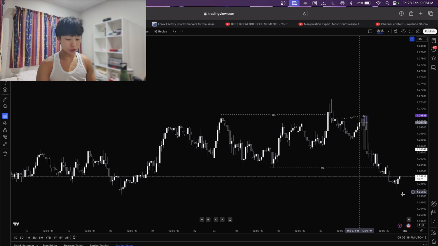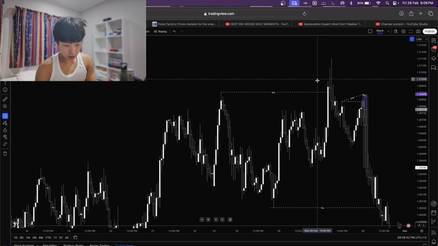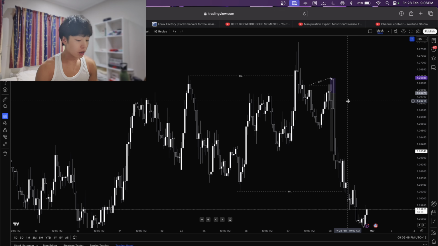I'm very happy I took this. I'm very happy with the model. I like that we took out buy side, and then we ran to sell side after a little re-manipulation.